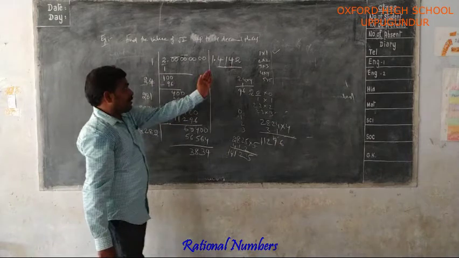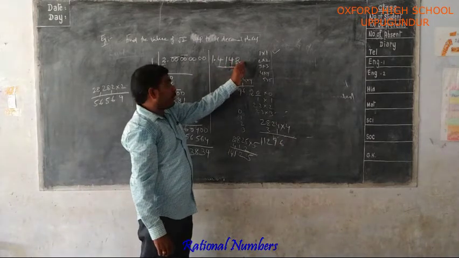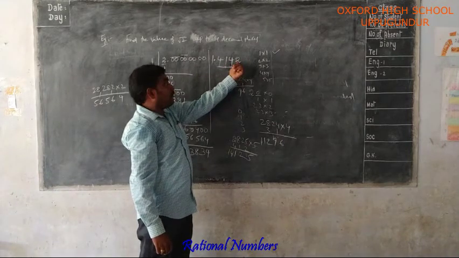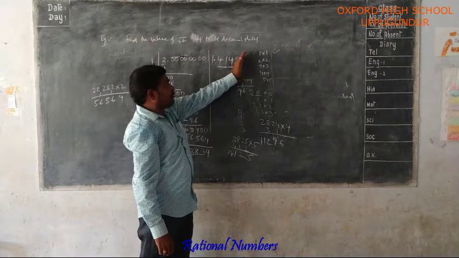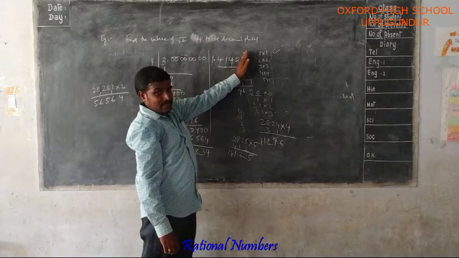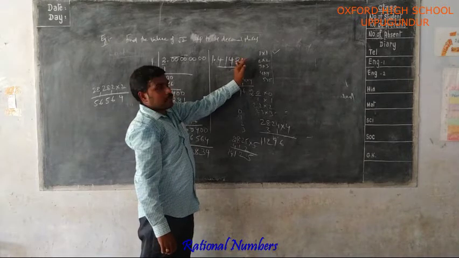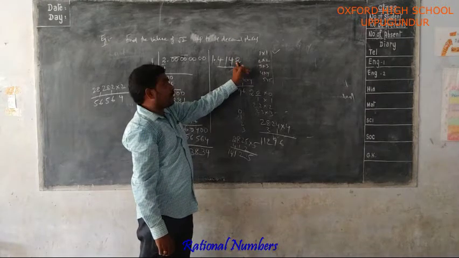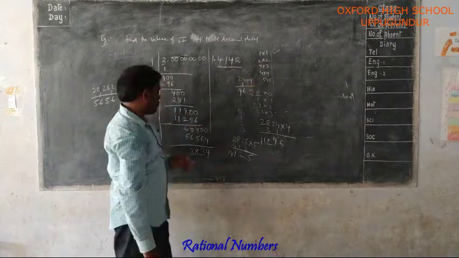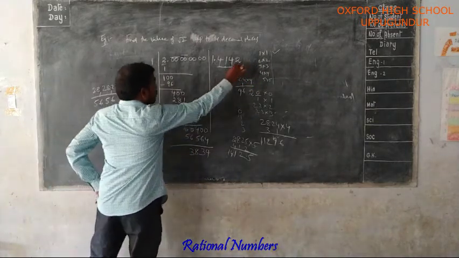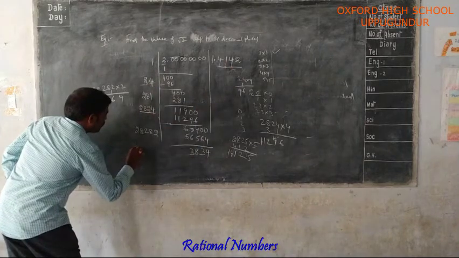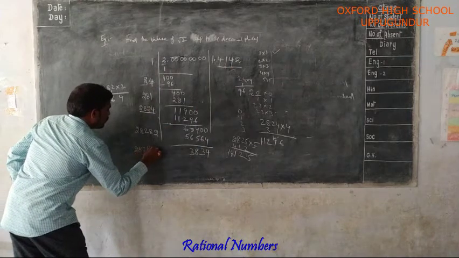Suppose the next digit is more than 5, then when rounding off up to 4 places, this digit becomes 3. Suppose the next digit is less than 5, this stays the same, this 2 only. For that, you have to find the next digit also, up to 5 places. So 28,282 plus 2, 28,284.